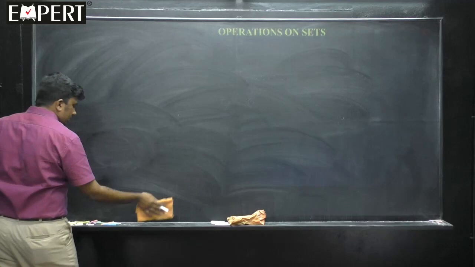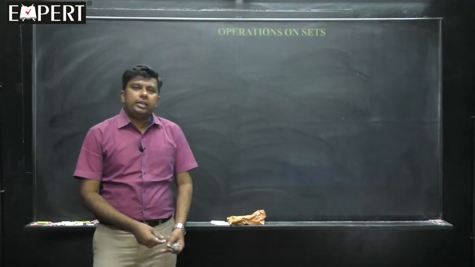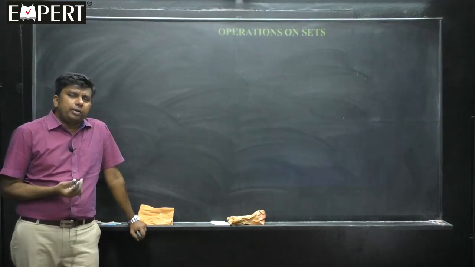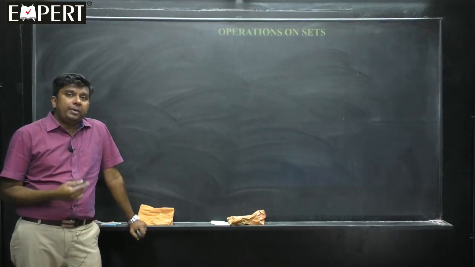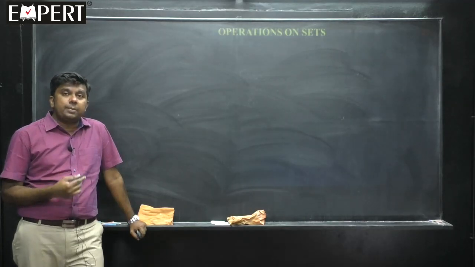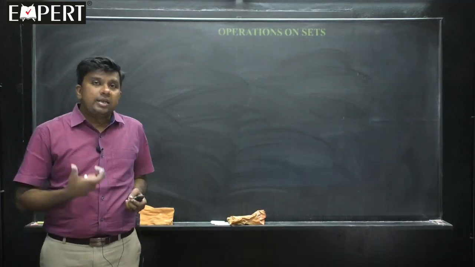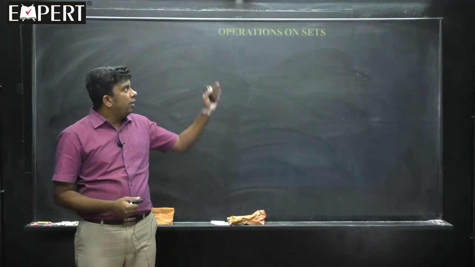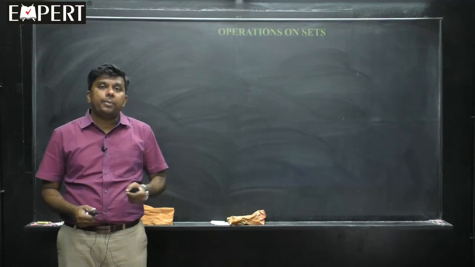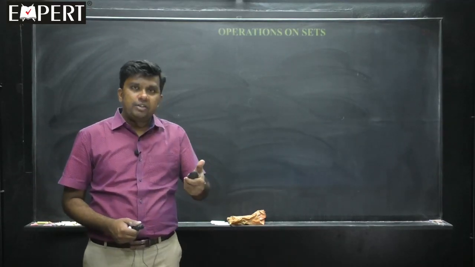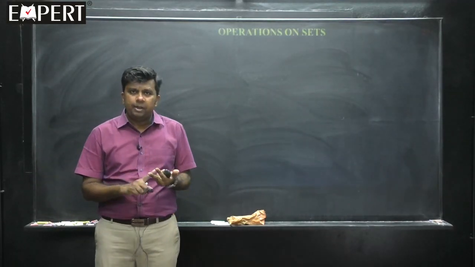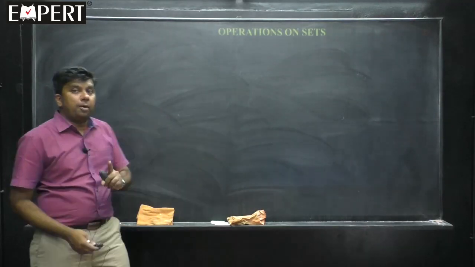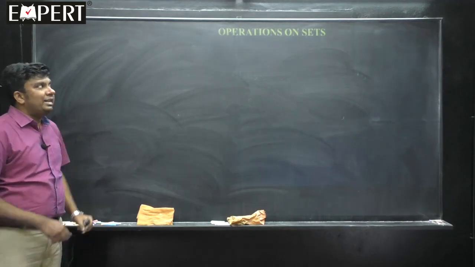Now, if you take the set of integers or real numbers or natural numbers or rational numbers, whatever set you take, students, we have defined 4 basic operations in it called addition, subtraction, multiplication, division. These are the 4 basic operations which you have performed on numbers. Now, when sets are given, what are the basic operations which we can perform? Is addition of sets possible? Is subtraction? Is multiplication? Is division of sets possible? The answer is no. None of those operations are valid in sets.